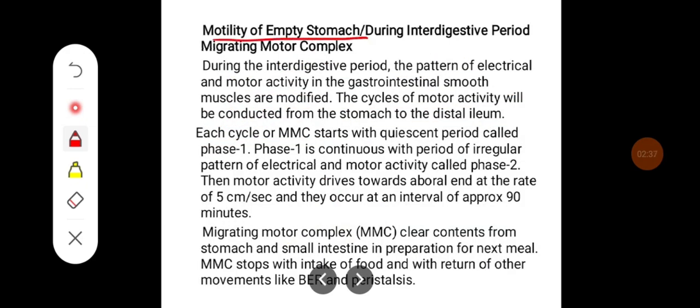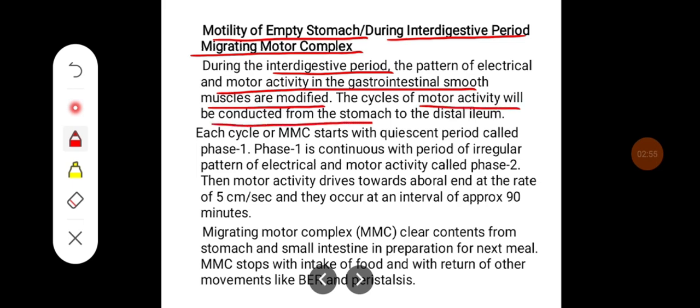Motility of the empty stomach, that is motility during the interdigestive period, is also known as migratory motor complexes. During the interdigestive period, the pattern of electrical and motor activity in the gastrointestinal smooth muscle is modified. The cycles of motor activity are conducted from the stomach to the distal ileum.